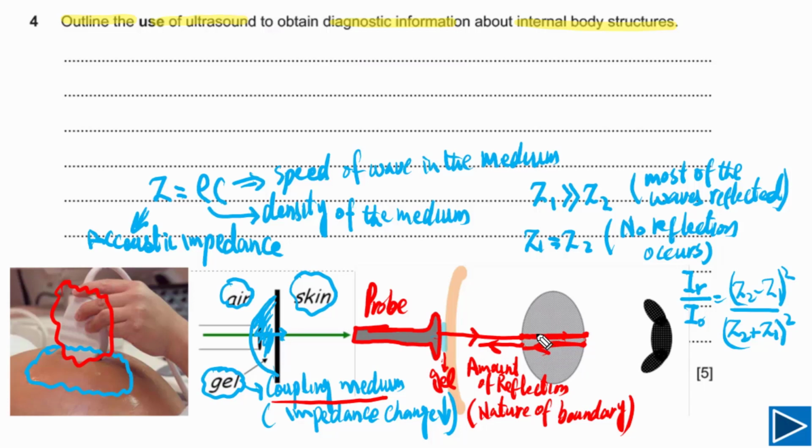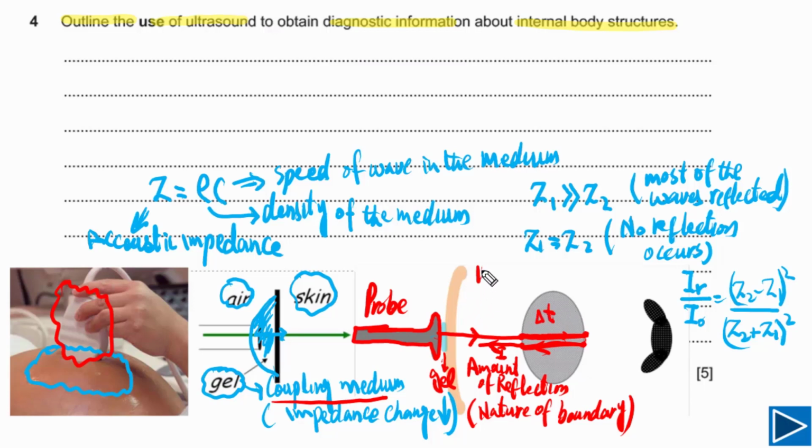So there is a delay time, and we can simply say this is delta t. That is the time it will travel in this tissue from here to here and then back from here to here, and that is the time difference when these two pulses are detected. This is the first pulse detected and this one will be the second. So there is a time delay, that is delta t.